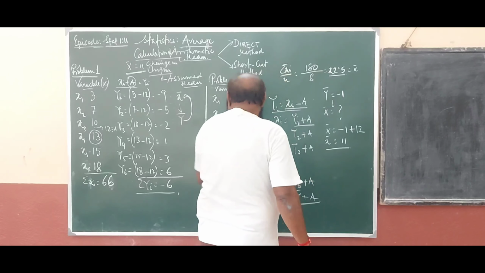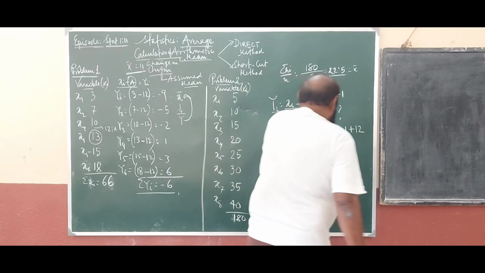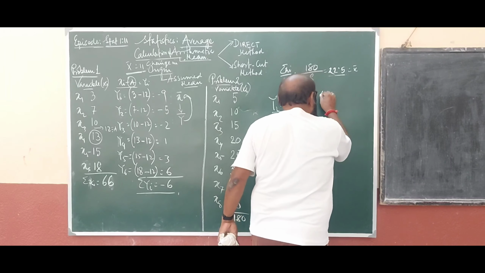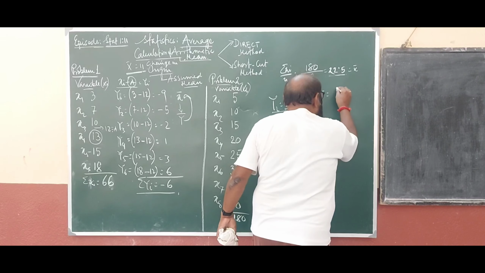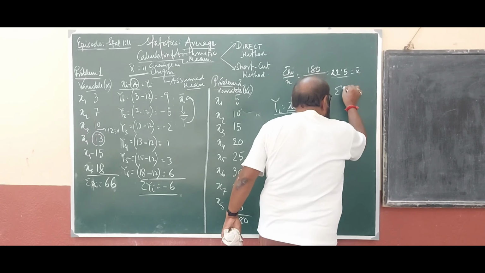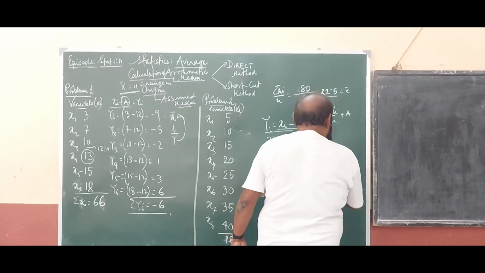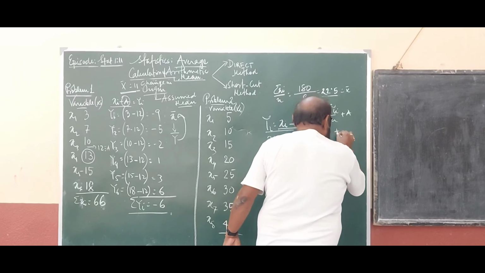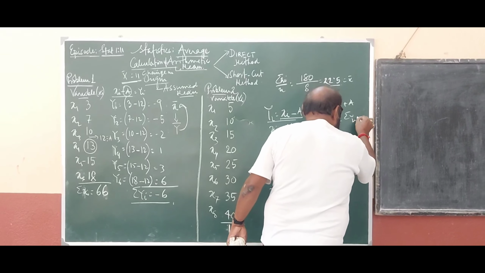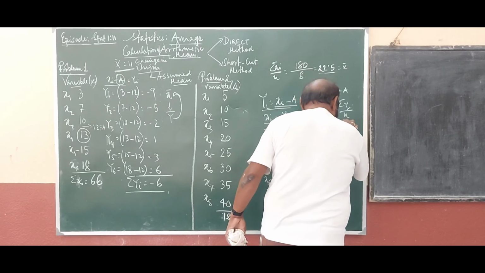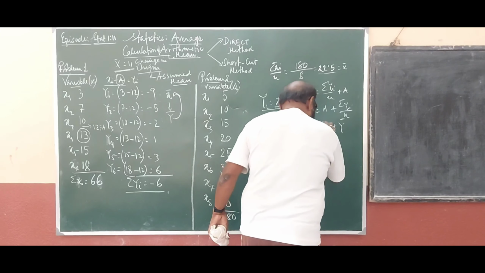Now this we can show in a different way. Summation xi by n equals summation yi by n plus a, or a plus summation yi by n. Clear? That is, assumed mean plus y bar equals x bar.